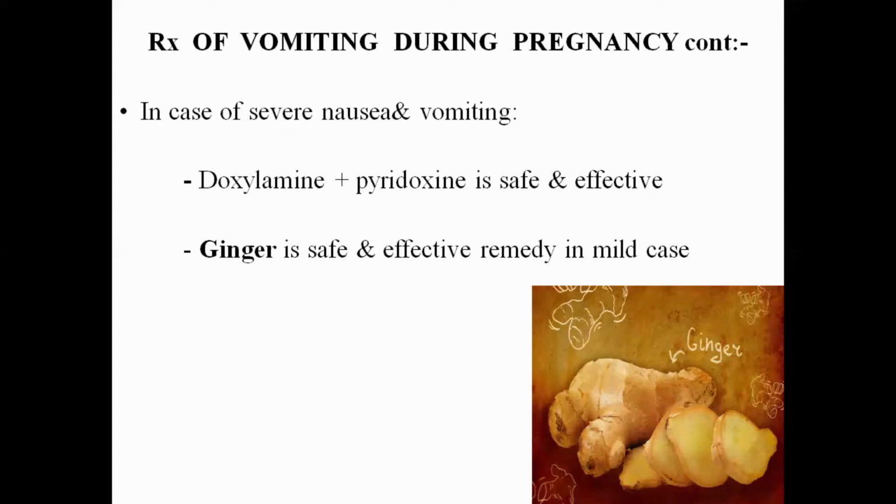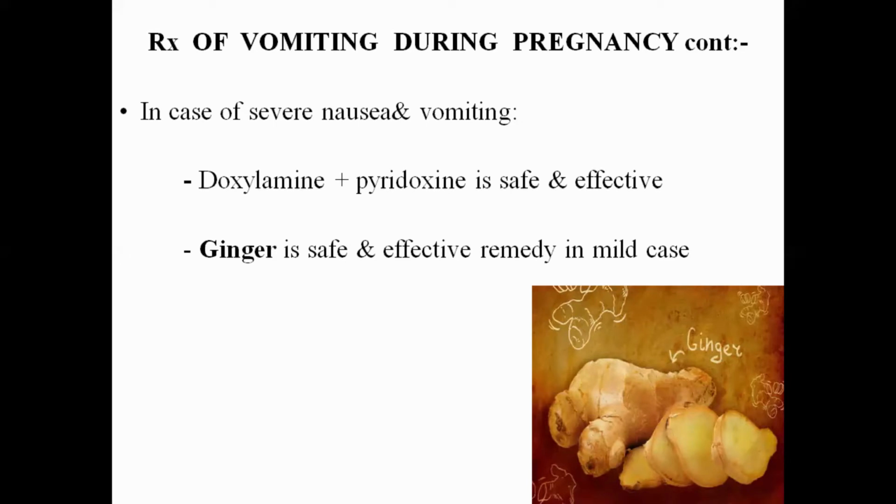We have to advise the mother, not the patient, because pregnancy is not a disease actually. It is a normal physiological phenomenon. We have to advise the mother that these conditions are common during pregnancy: avoid fatty meals, take small and frequent meals.